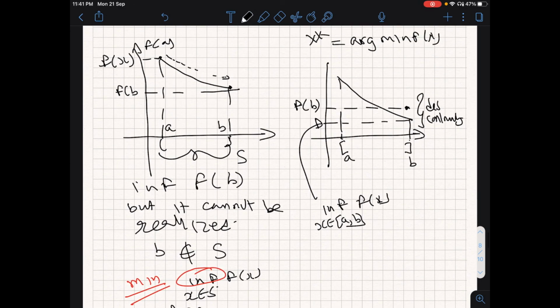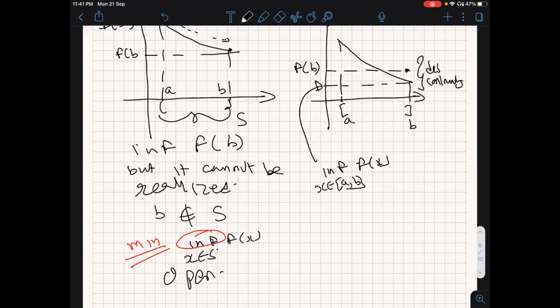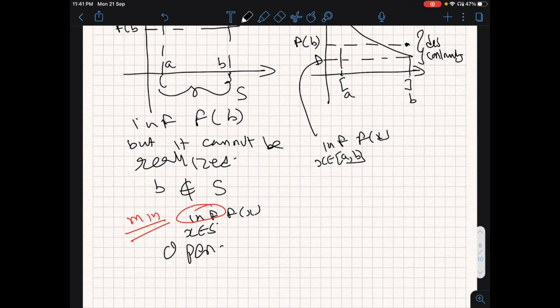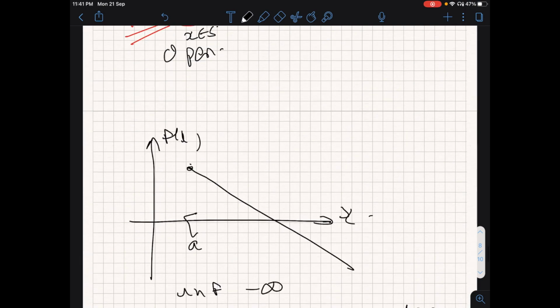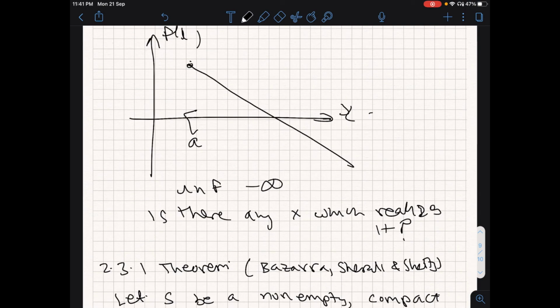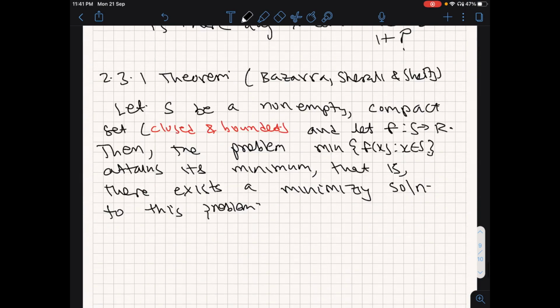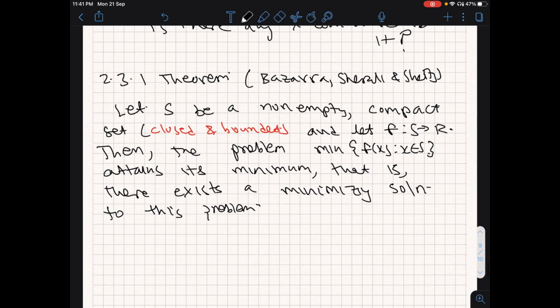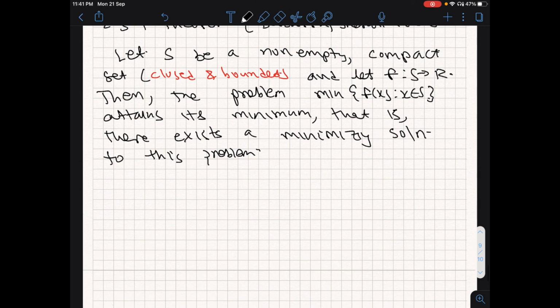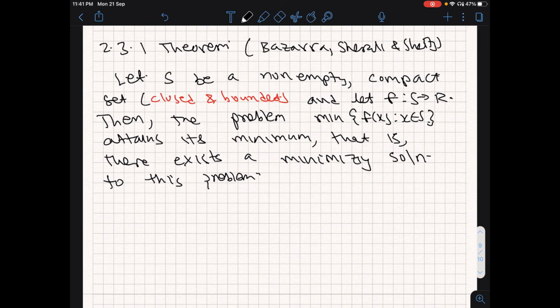So it cannot jump up as you are reaching the minimum. That's what it says. The set is closed, so we avoid this open interval. The set is closed, and it is also bounded. We avoid unbounded. If we force these three things, then it says that your problem will achieve a minimum.